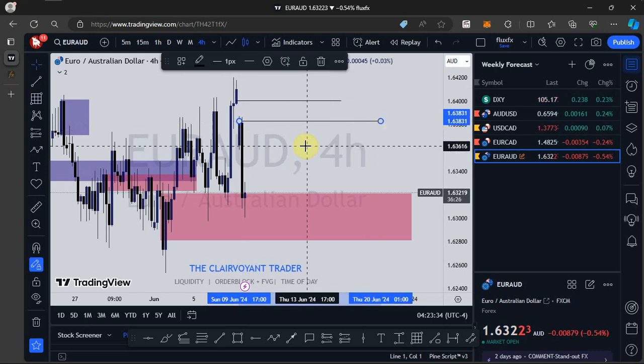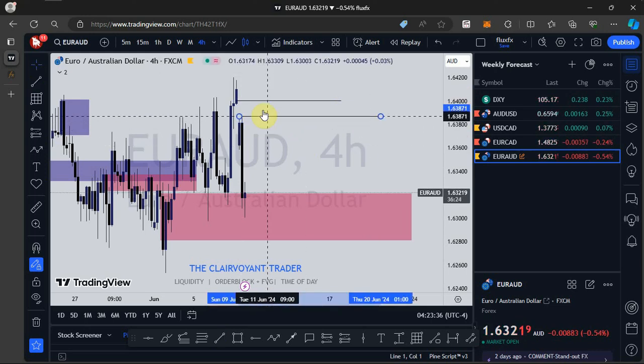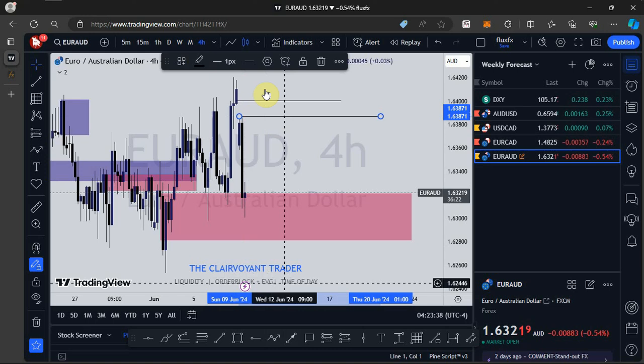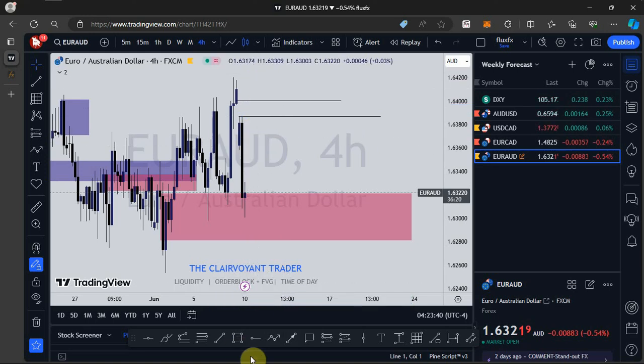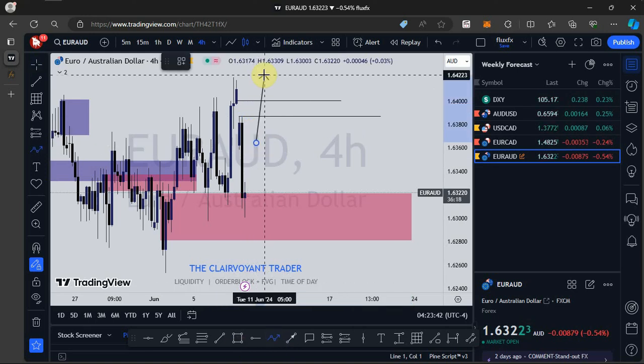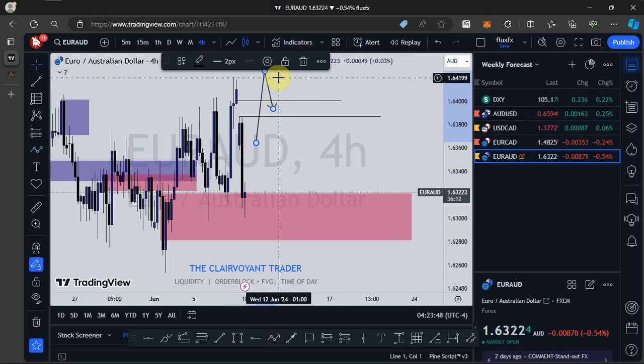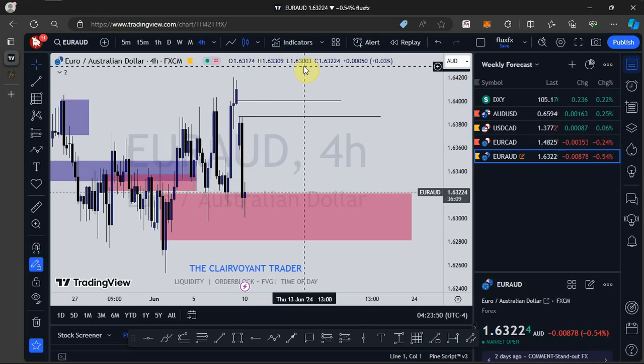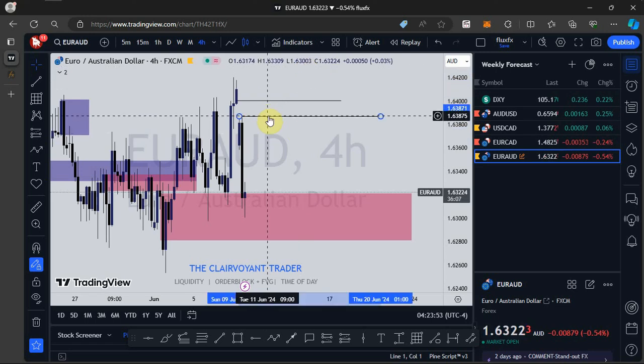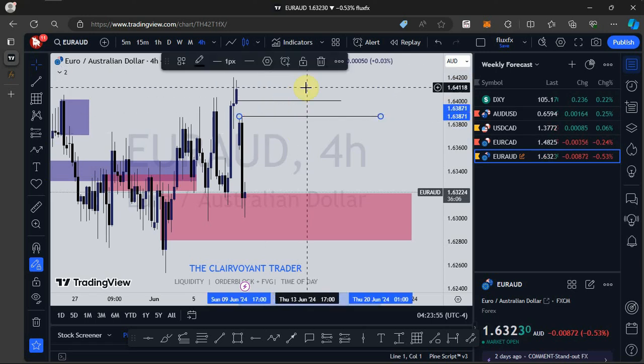For long term buys, I'll wait for price to violate this gap and then close above it. Then we see a push to the upside. That is just that so far as Euro AUD is concerned, and that is it for the weekly market outlook.